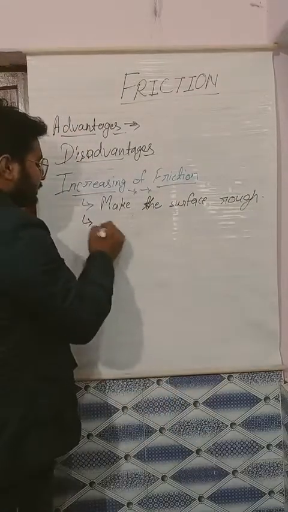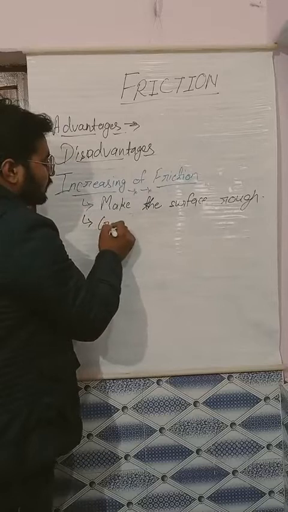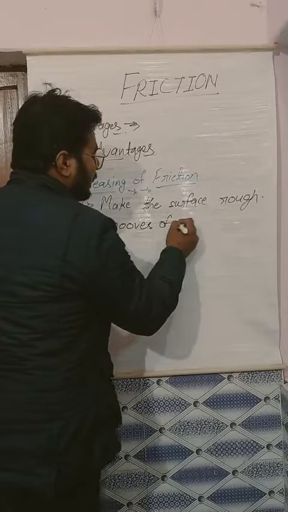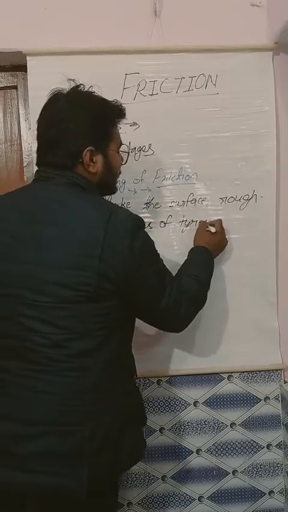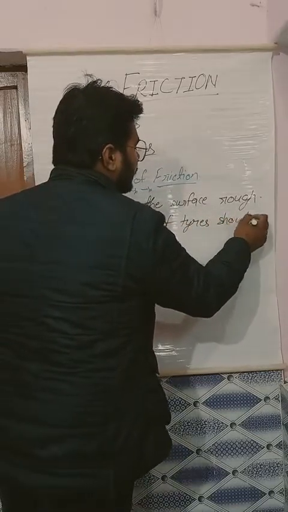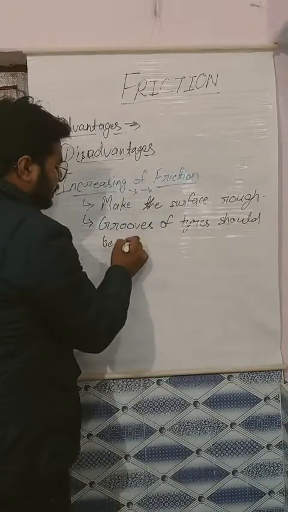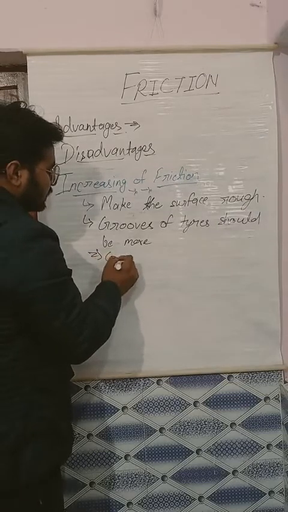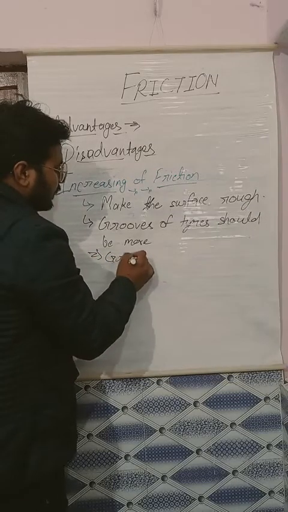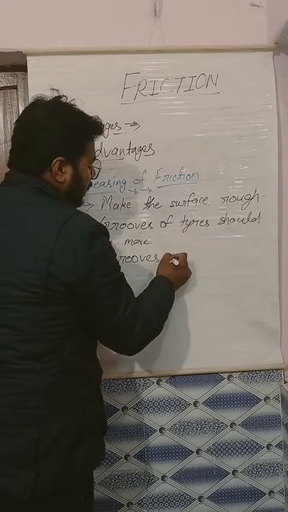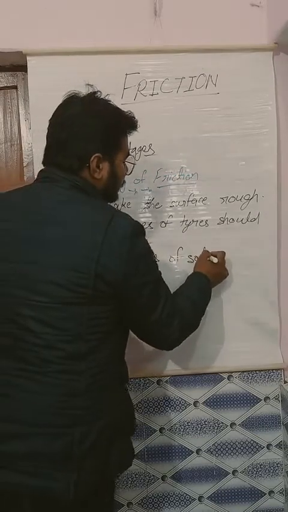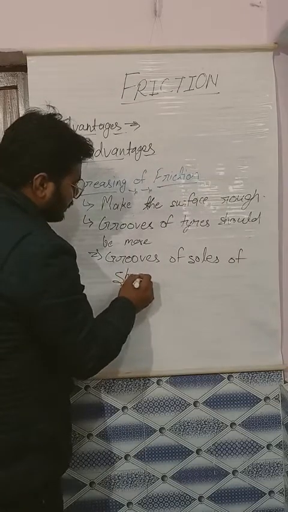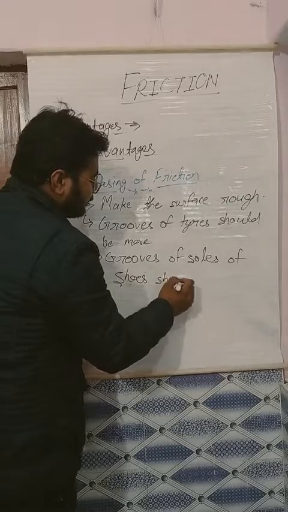Second thing, grooves of tires should be more. Grooves of shoes, grooves of the soles of shoes should be more.